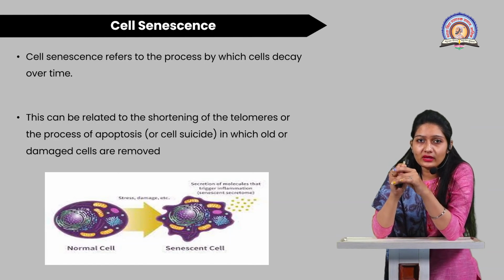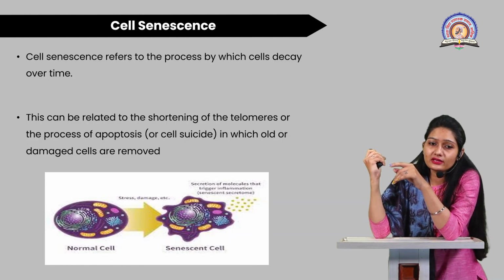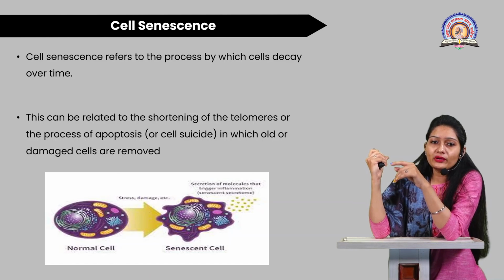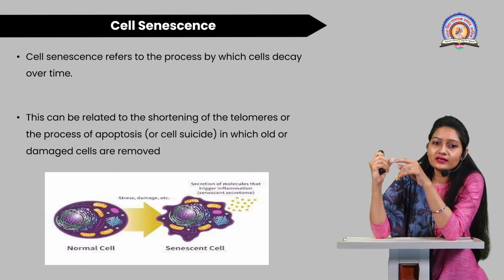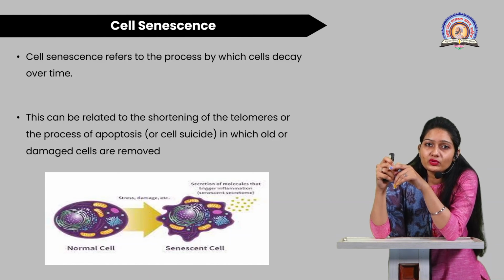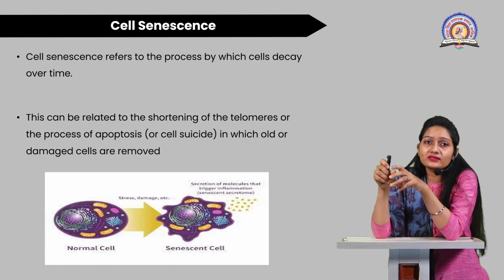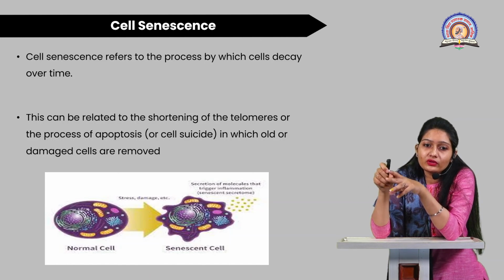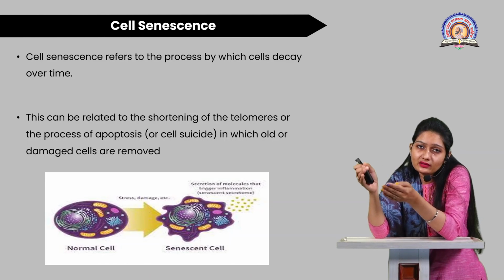In this figure you can see this is the normal cell and this is the senescent cell. Here the secretion of molecules that trigger inflammation is the senescent secretome. So the factors responsible for senescence or cell apoptosis are the senescent secretomes, or the secretomes. They eventually lead to cell death.